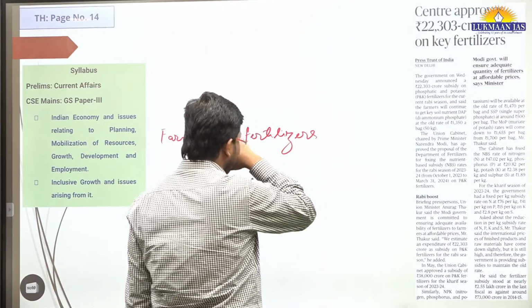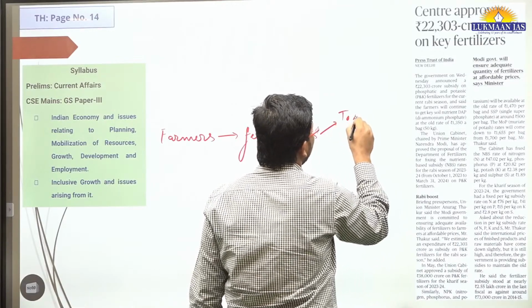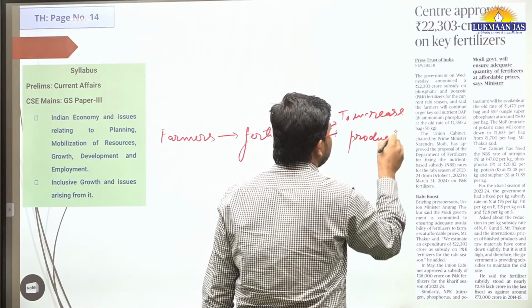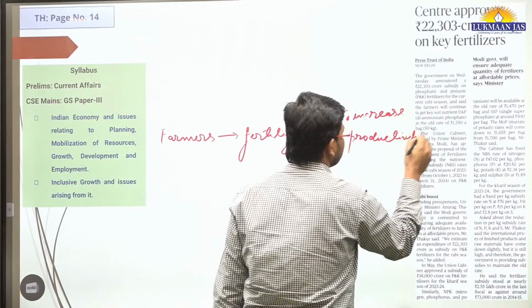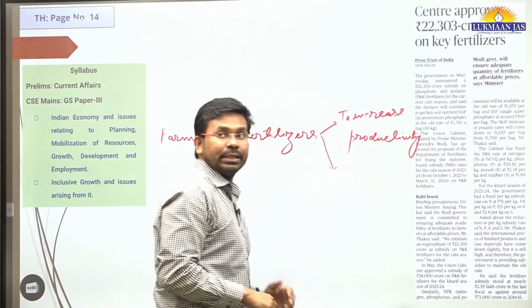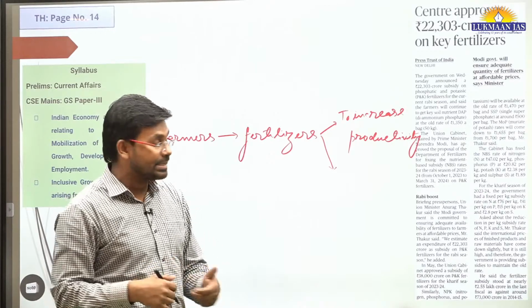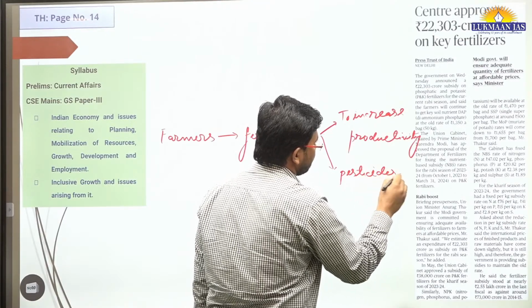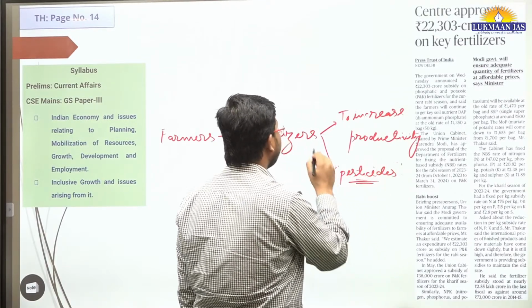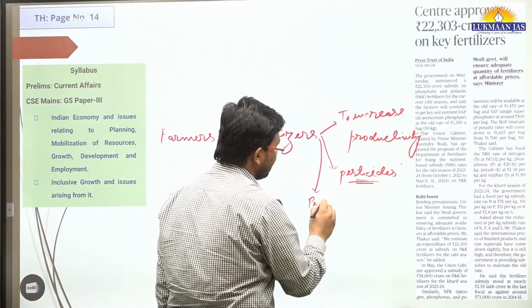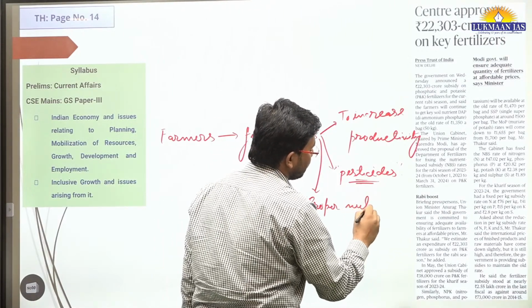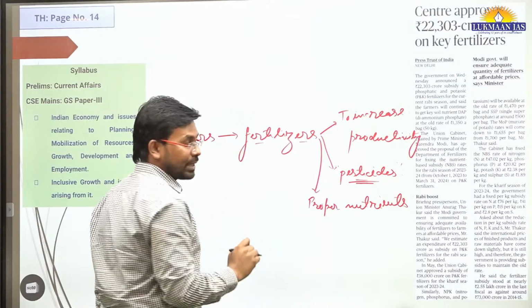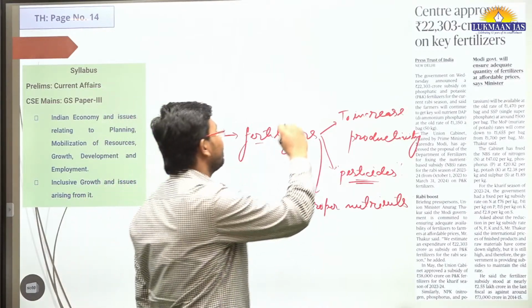Why? For multiple purposes. Number one, to increase productivity in the field. Second, some of these fertilizers also have pesticides as components. It also provides proper nutrients to the fields. So these are the reasons for which fertilizers are used, and fertilizers have been used since the first green revolution.